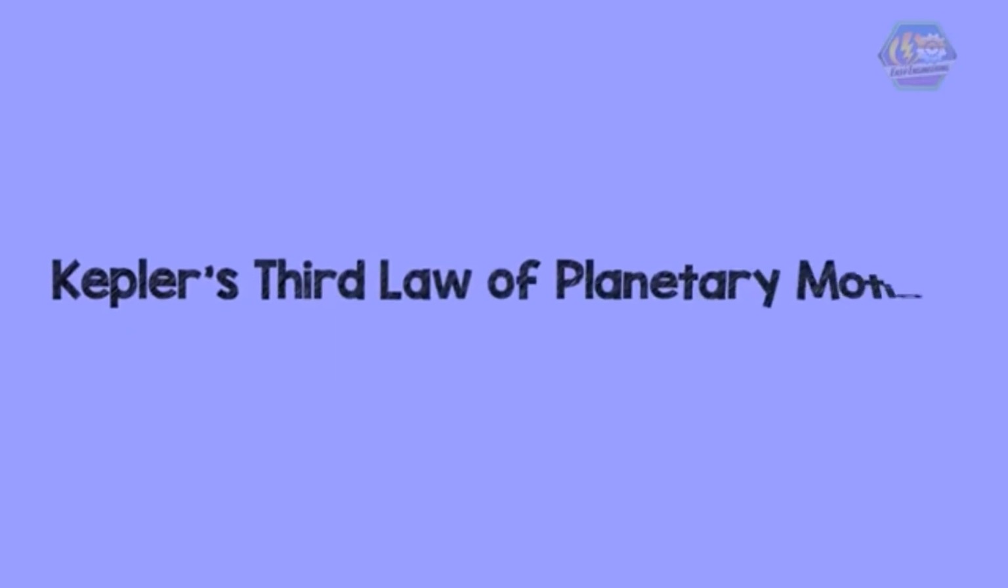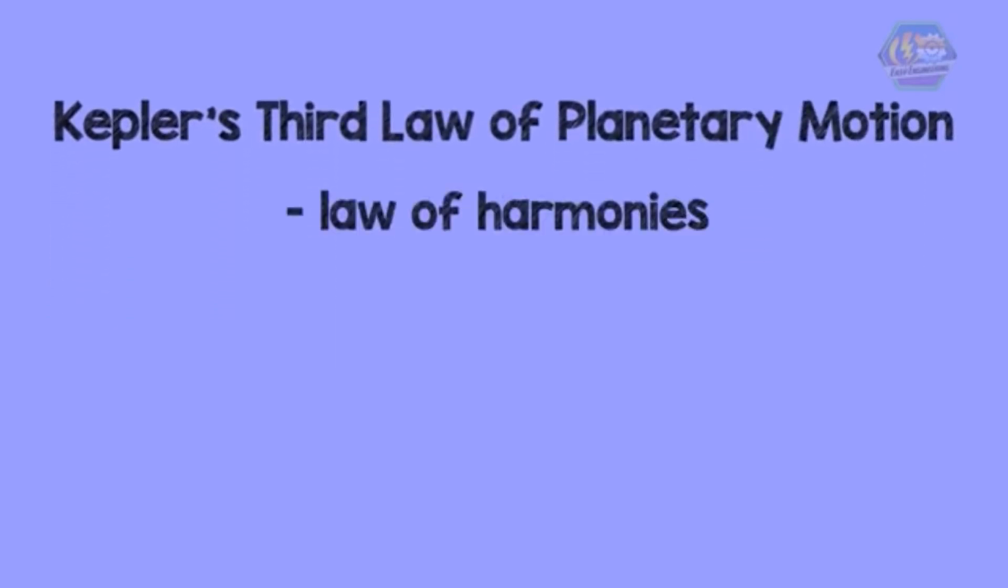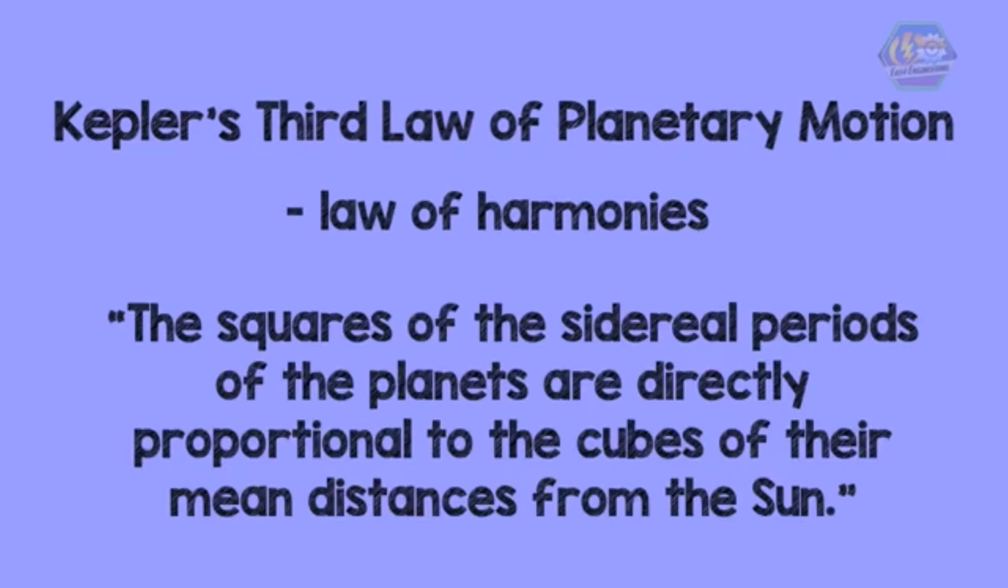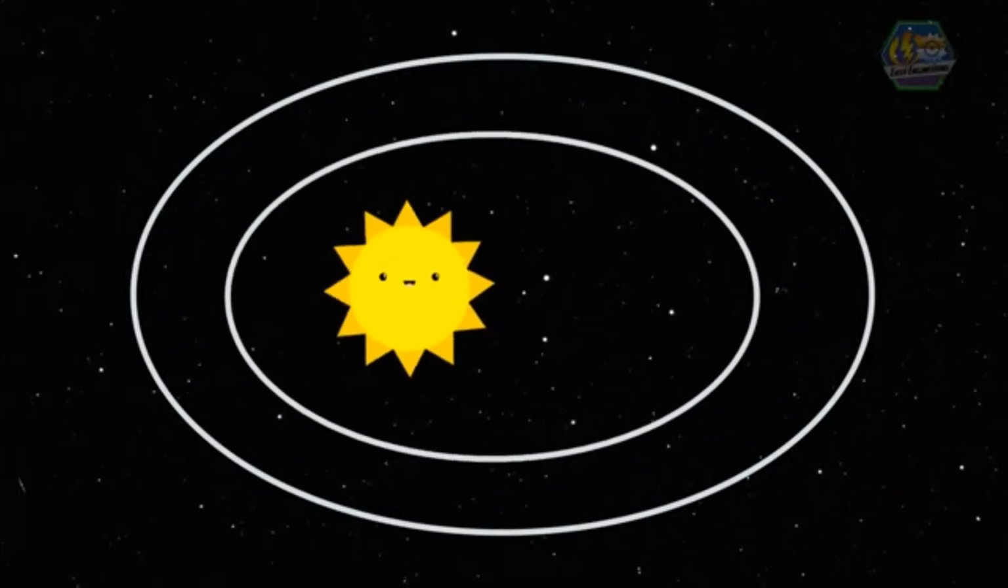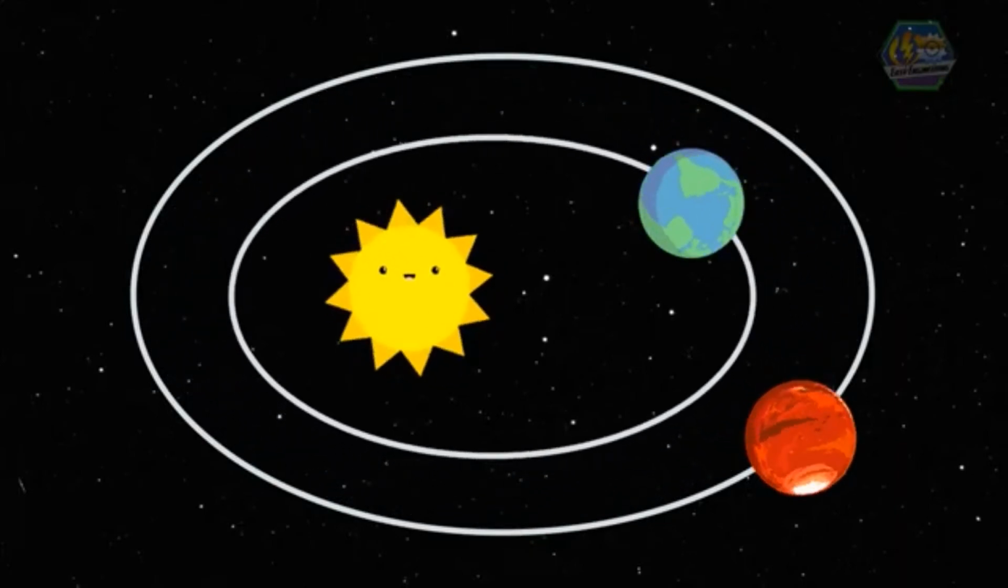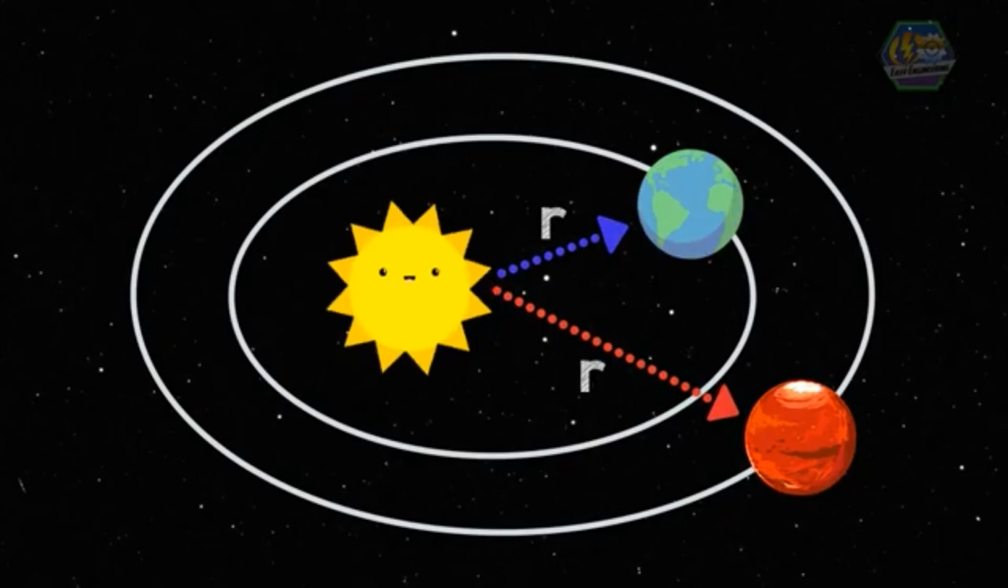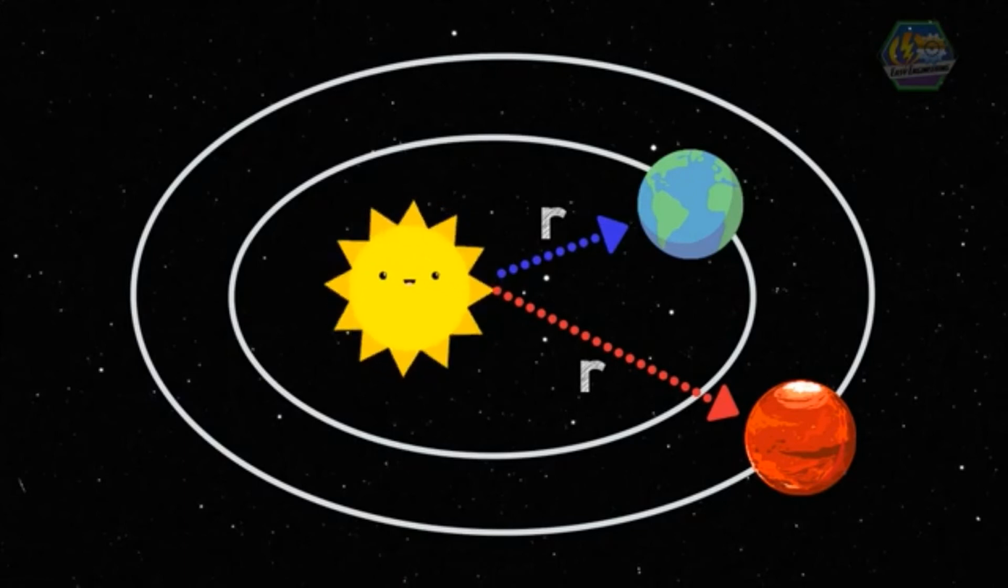Now let us move on to Kepler's third law of planetary motion, sometimes referred to as the law of harmonies, which can be stated as: the squares of the sidereal periods of the planets are directly proportional to the cubes of their mean distances from the Sun. It compares the orbital period and radius of orbit of a planet to those of other planets. The ratio of the squares of the periods to the cubes of their average distances from the Sun is the same for every one of the planets. The comparison of each planet can be shown in this illustration.